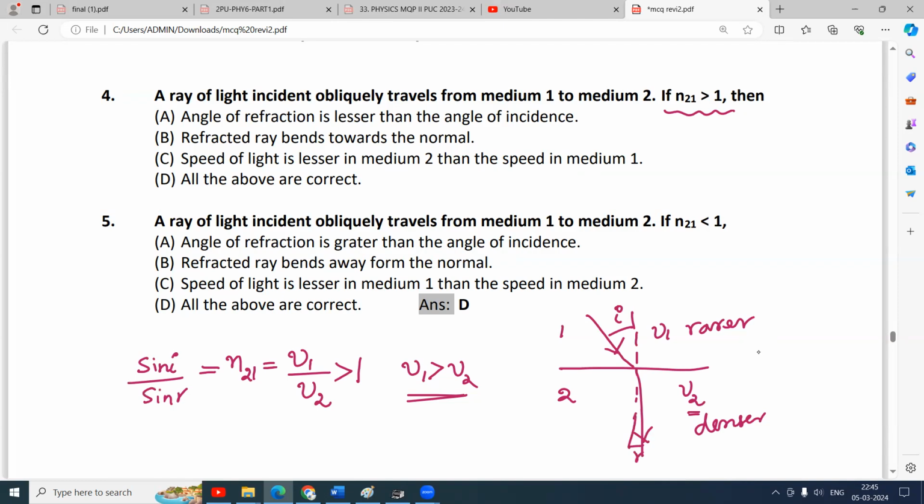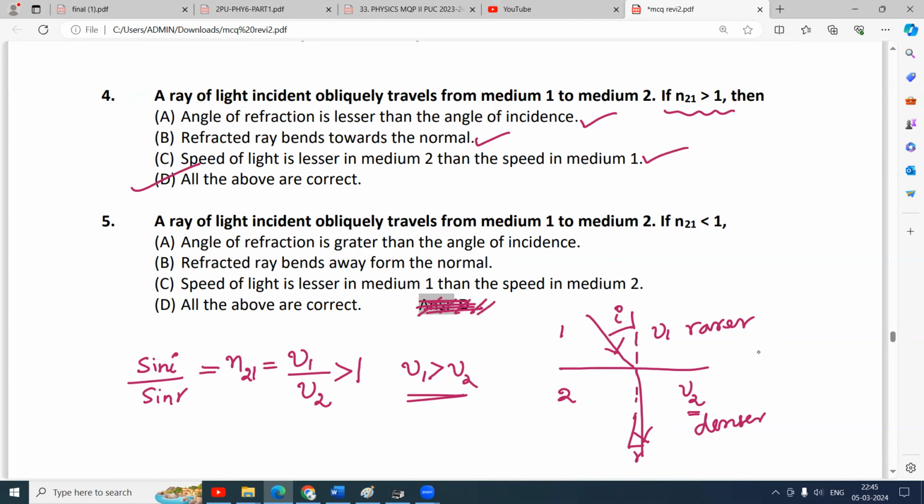So in a series you can answer. Angle of refraction is lesser than the angle of incidence, correct. Refracted ray bends towards the normal, correct. Speed of light is lesser in medium 2 than in medium 1. So definitely correct, because V1 is greater, V2 is less. All the above are correct. This is the correct option. Similarly, going to the next question. Oh, here the answer is given. I should have blocked it.